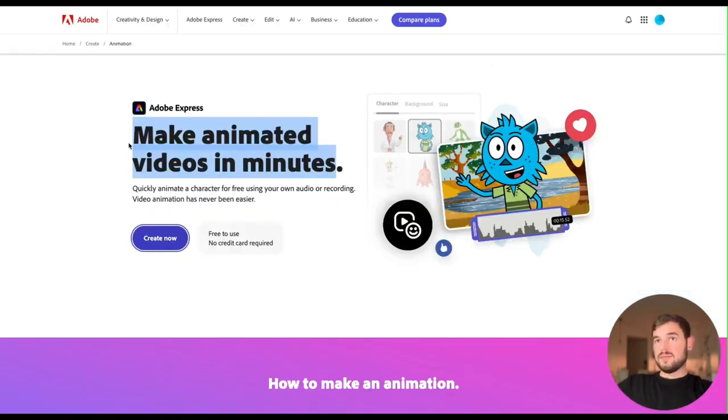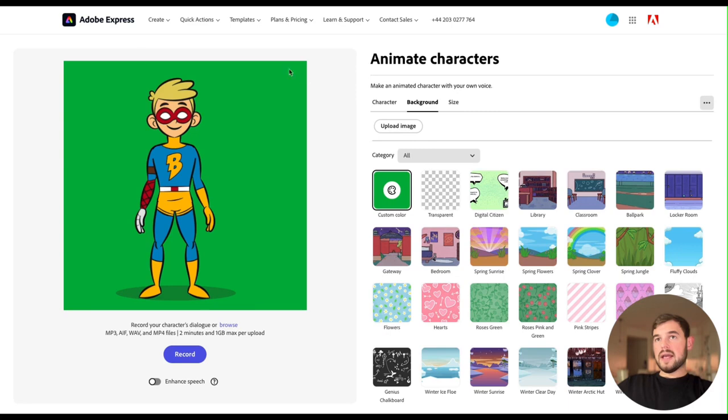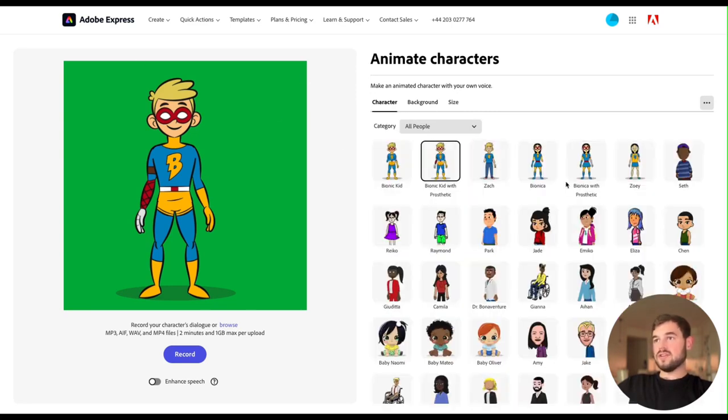And Adobe Express has started to have a feature that lets you create animated videos in just minutes, and it's absolutely free, so you don't need to pay for that. In order to do that, you just need to hit Create Now, and then you will get to a page where you can choose the character that you want.